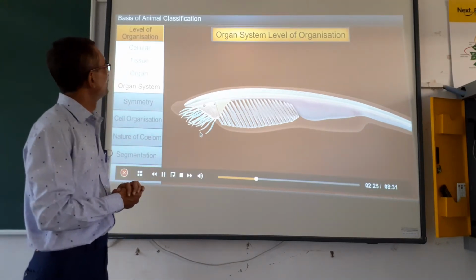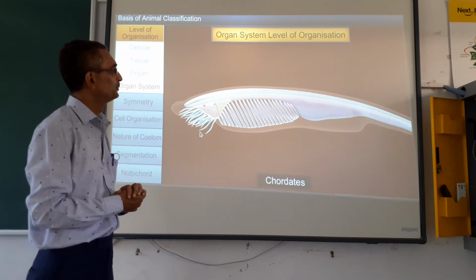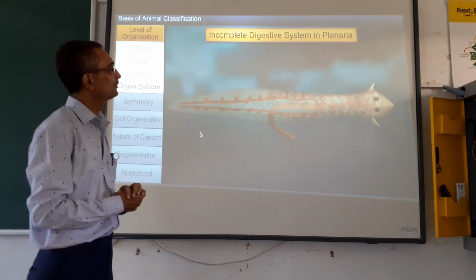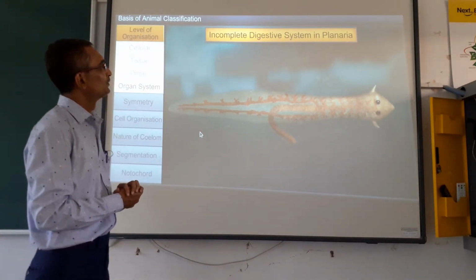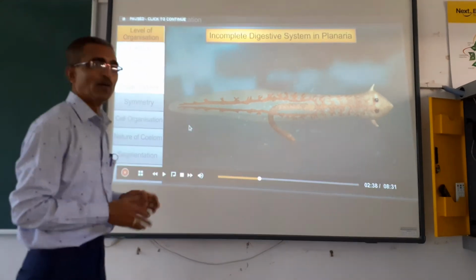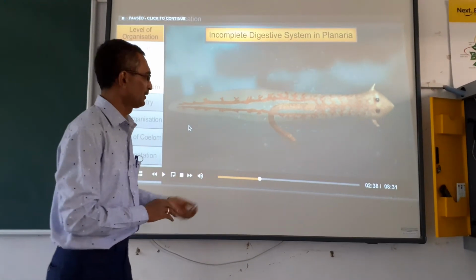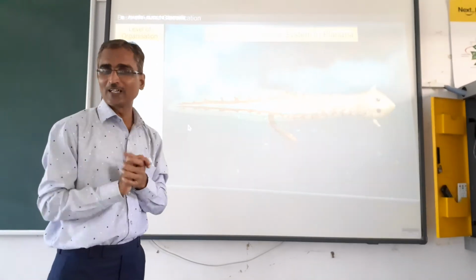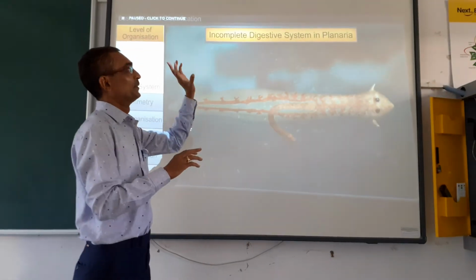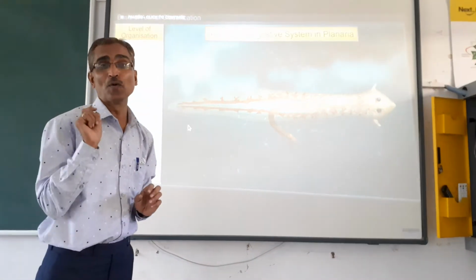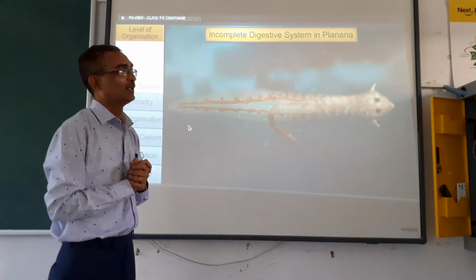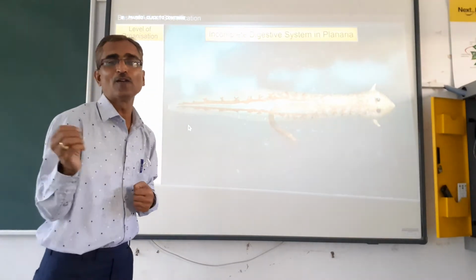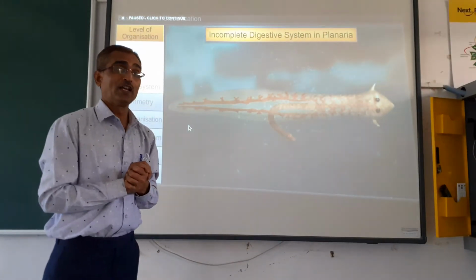Organ systems can also differ in complexity in various animal groups. For example, platyhelminthes have an incomplete digestive system. In planaria, the digestive system, which is one of the organ systems, is incomplete because there is only one opening, which serves for both ingestion of food and excretion of waste from the body.